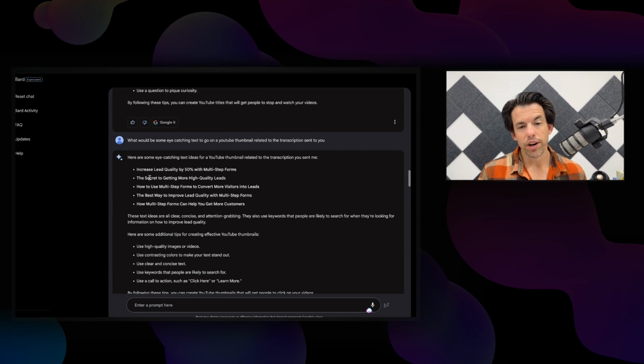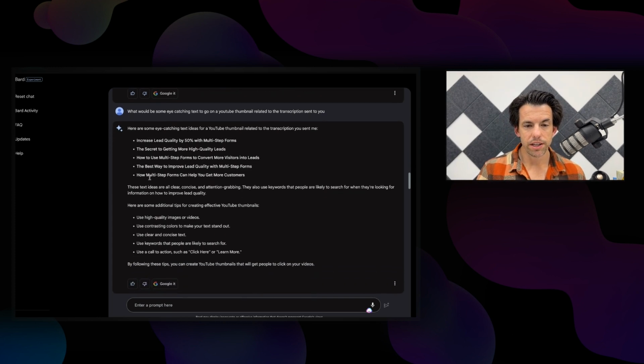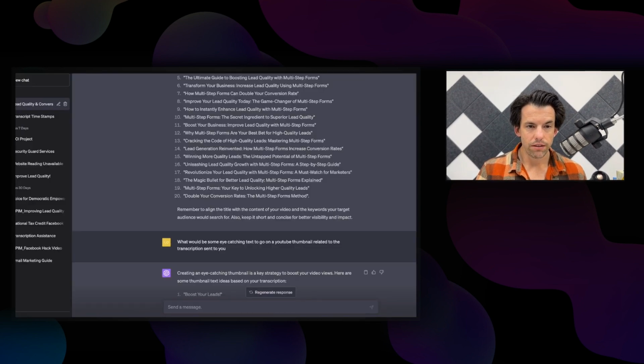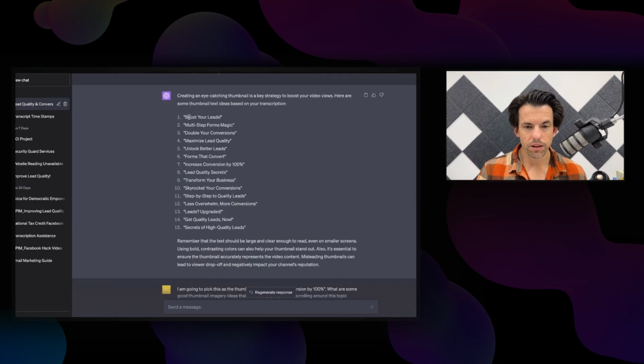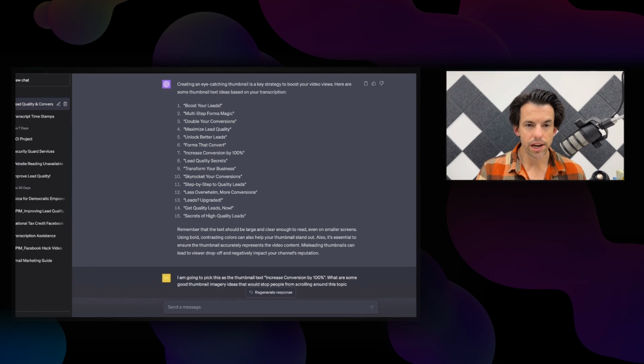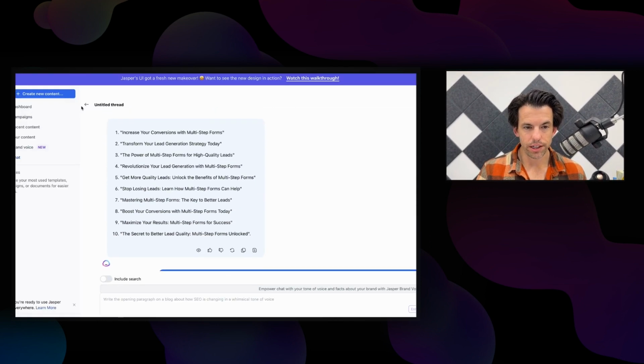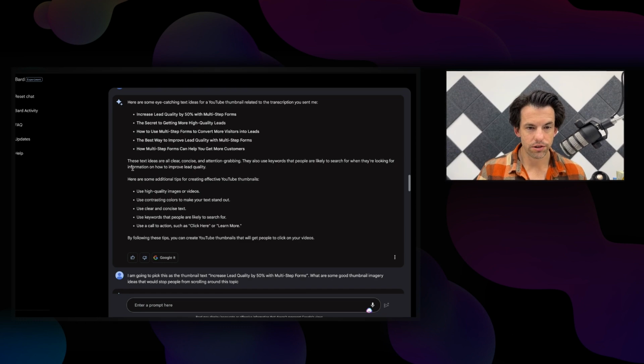The next thing we do is try to get some ideas for what text we should put on the thumbnail, because not only is the thumbnail imagery important, but also the text that goes on top of it. So we get some ideas for text to go on the thumbnail, again offering some additional insights of what it should be. If you go to ChatGPT, similar, just short, quick ideas with some insight as well. Jasper, same thing, just the ideas, nothing else additional.